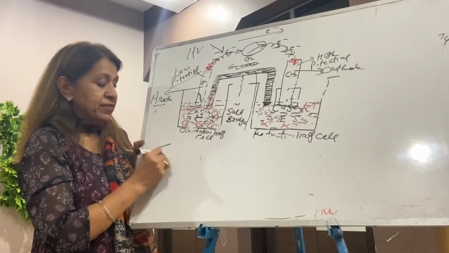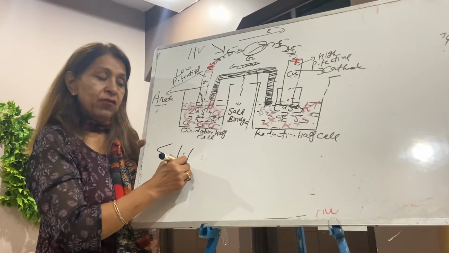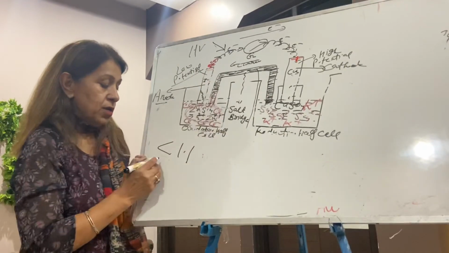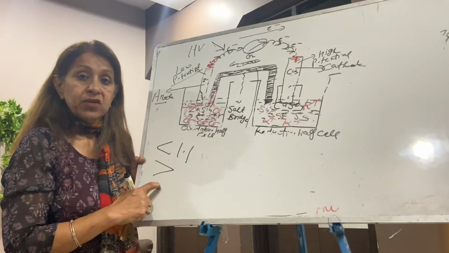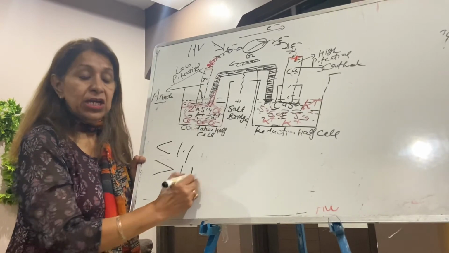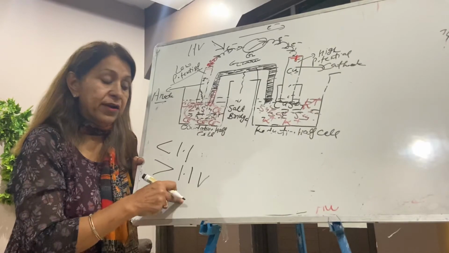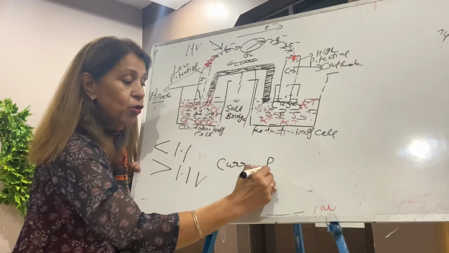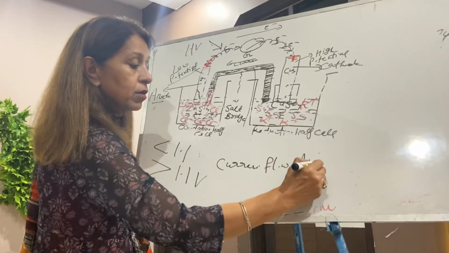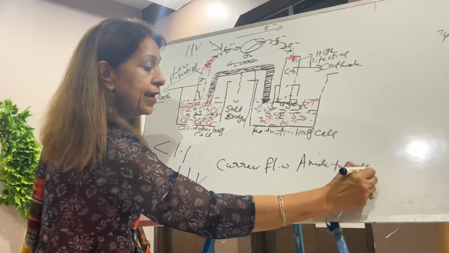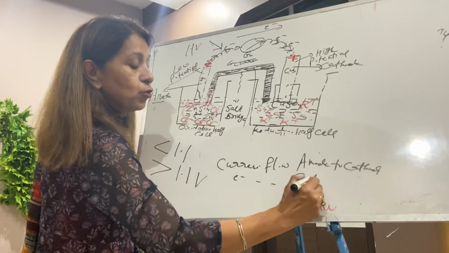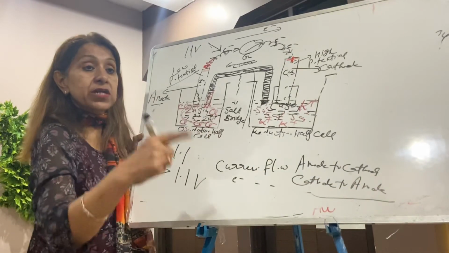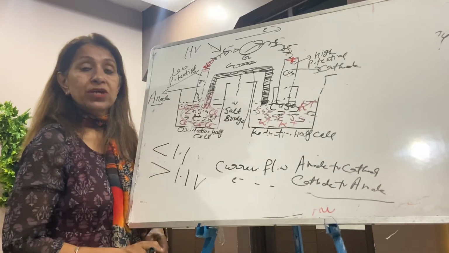But if it's less than 1.1, then the same thing happens, that is current flows from copper to zinc, electrons flow from zinc to copper. But if the external voltage is greater than 1.1, remember student, then vice versa takes place. Current flows from anode to cathode and electrons flow from cathode to anode, vice versa. And this becomes an electrolytic cell now.